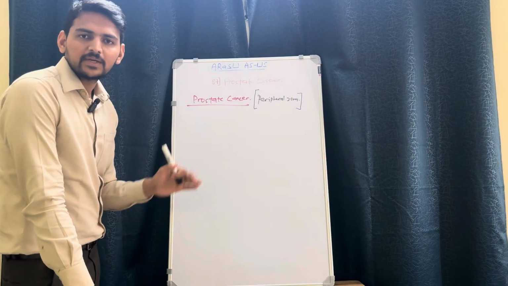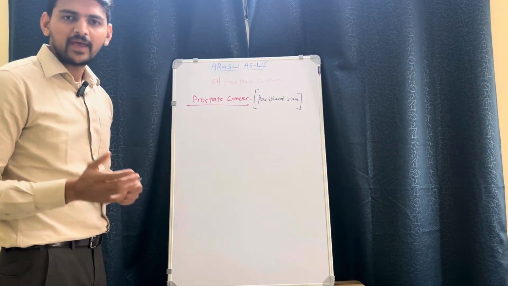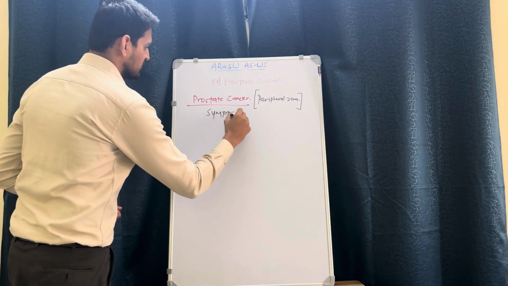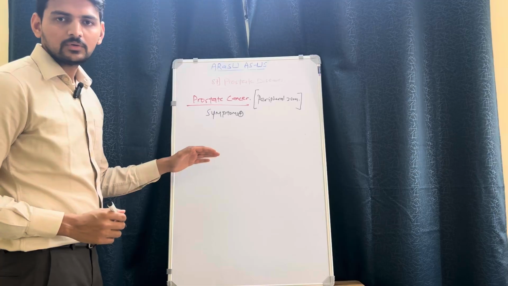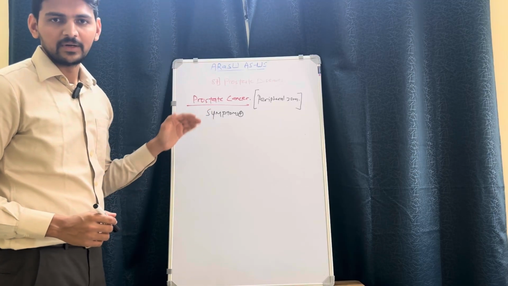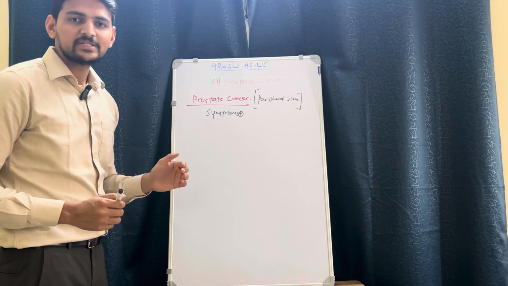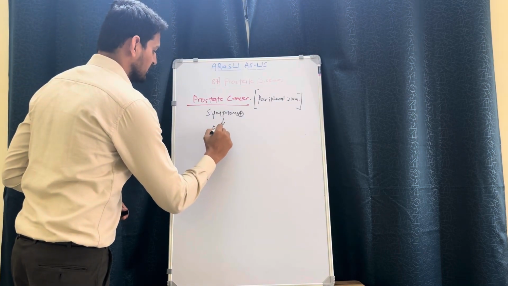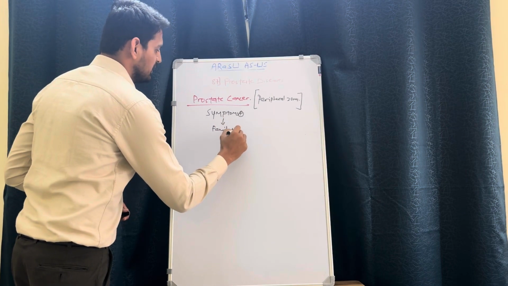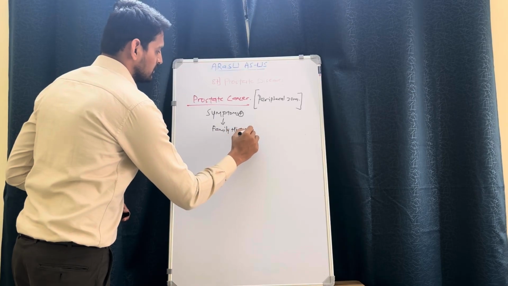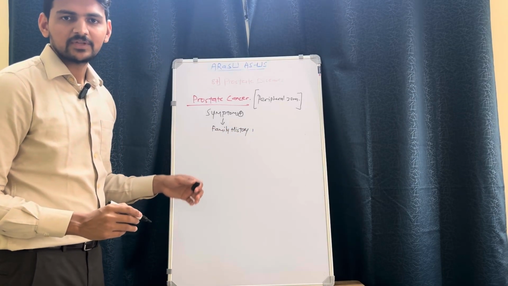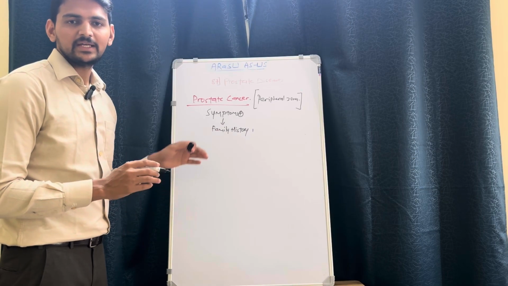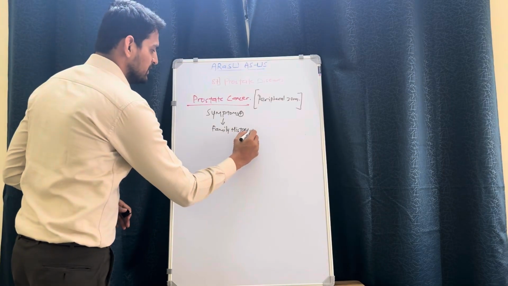We will go according to the case scenario. An elderly male has presented with symptoms. Okay, so symptoms are there. So how do we go ahead with the cancer workup? We have to ask about the family history of prostatic cancer. If family members or first degree, second degree relatives have prostatic cancer in the history, this person will definitely be at risk of developing cancer. So family history, plus or minus.